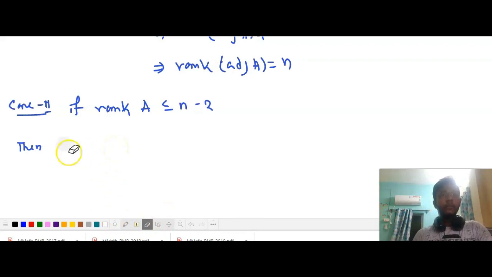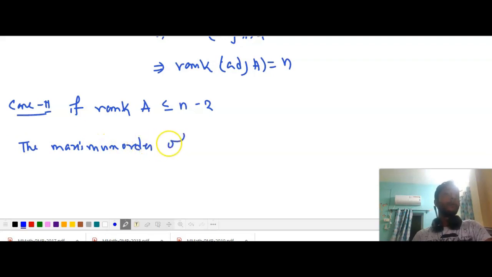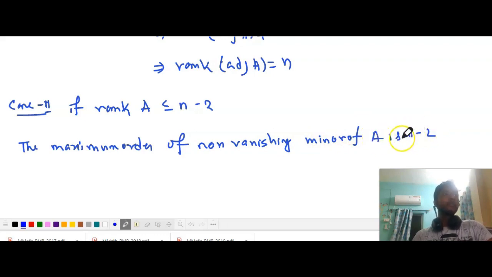If rank of A is equal to n minus 2, then we can conclude that the maximum order of non-vanishing minor of A is n minus 2. If A has a non-vanishing minor of order n minus 1 or n, then we can conclude that rank of A is greater or equal to n minus 1.